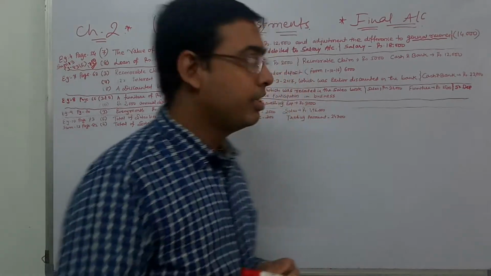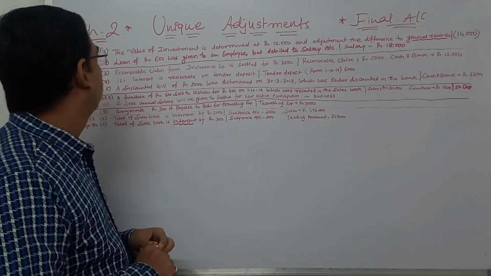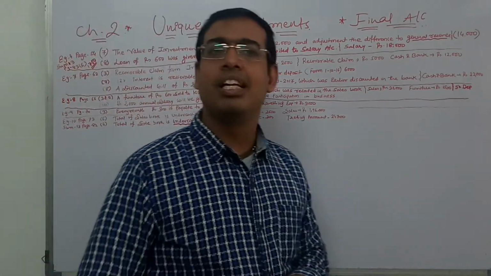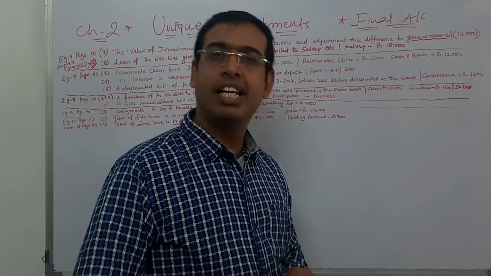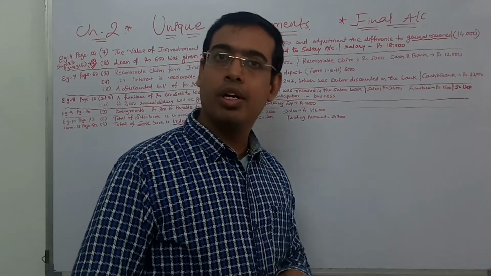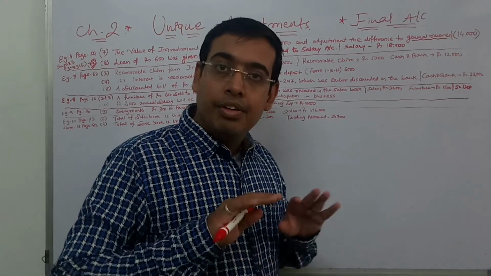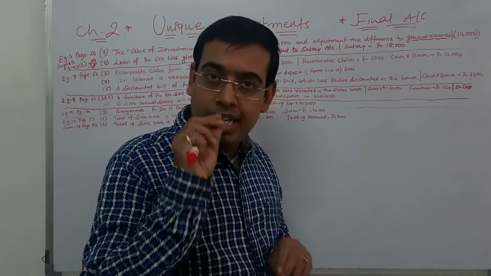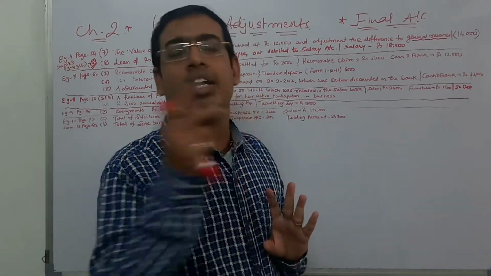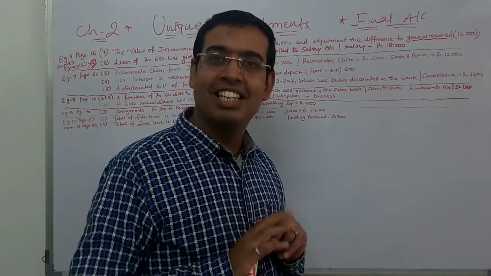Now let's go ahead with the unique adjustments. I have taken them from examples as well as from sums which are repeated in nature. Here, unique example is said because it has hardly one or two instances. So if you do this before attempting any final account sum, everything would remain confident. You will be clear about each and every adjustment, and by nook and corner, whatever would be asked, you will get good marks.